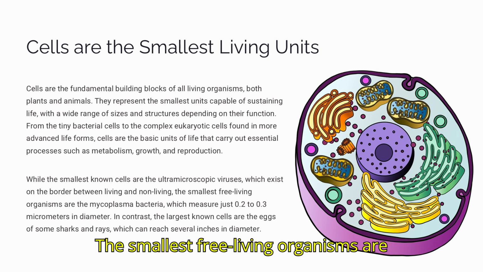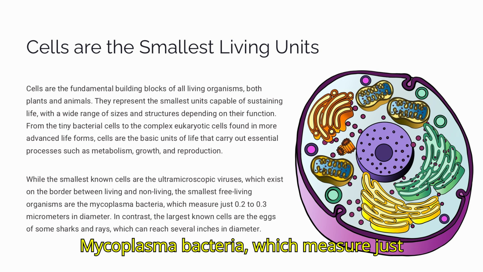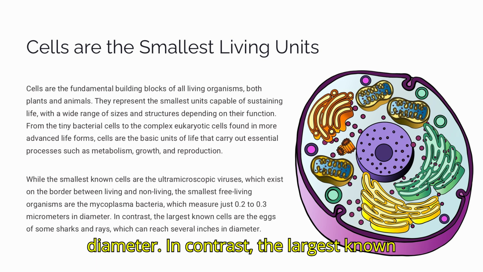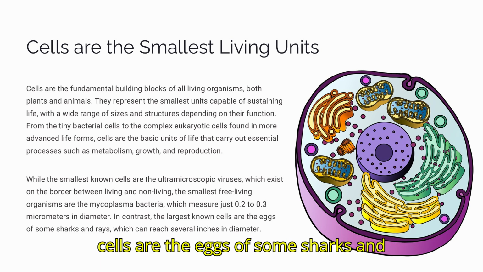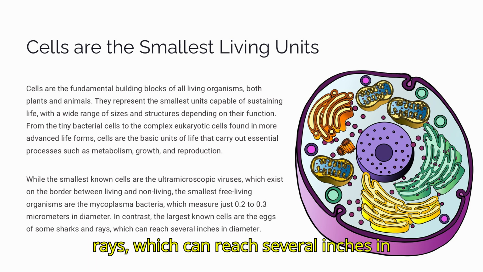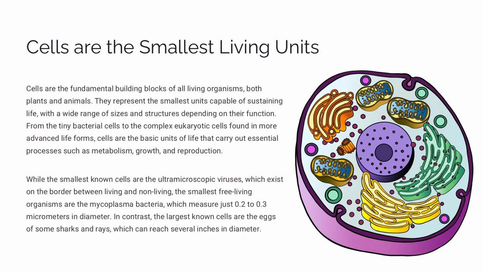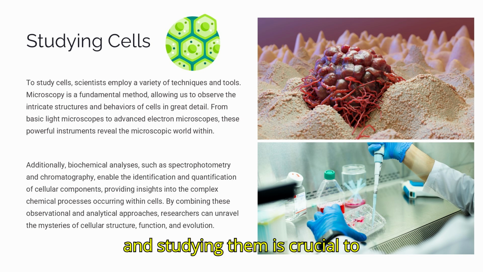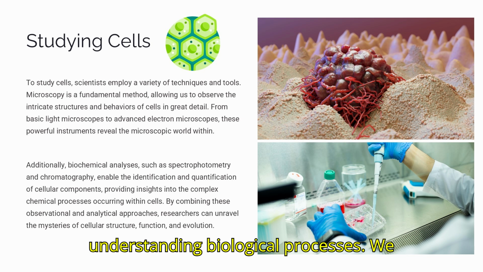The smallest free-living organisms are mycoplasma bacteria, which measure just 0.2 to 0.3 micrometers in diameter. In contrast, the largest known cells are the eggs of some sharks and rays, which can reach several inches in diameter. Cells are the fundamental units of life, and studying them is crucial to understanding biological processes.